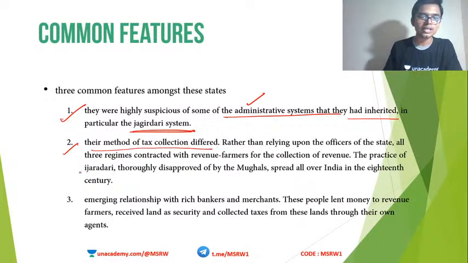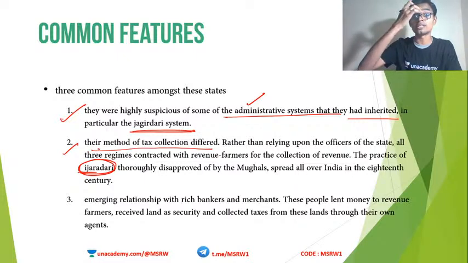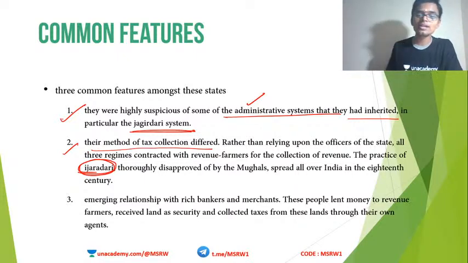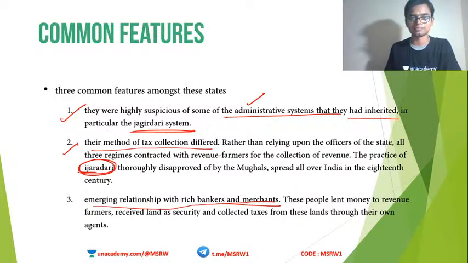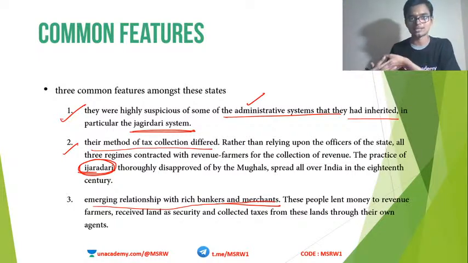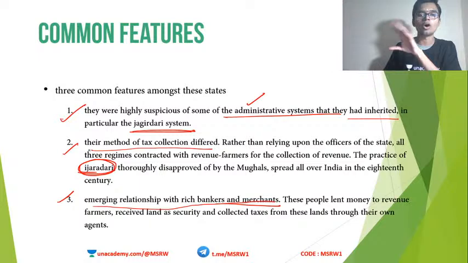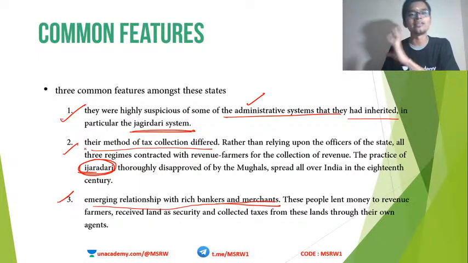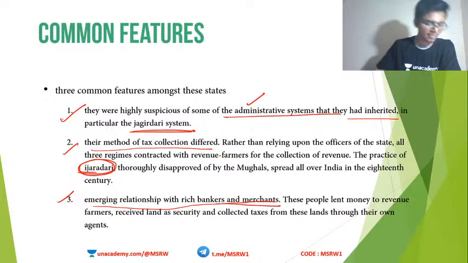I told you about the Ijaradari system. I explained this, so I am not going to repeat it again. The Ijaradari system was prevalent in all these three kingdoms. And the third common feature is the emerging relationship between rich bankers and merchants. I already told you why. People will go there to borrow money, they will fail to pay it back and their land gets confiscated. So the emperors maintained a very good relationship with rich bankers as well as merchants. These three are the common features for all the kingdoms that emerged in the medieval period. Clear?